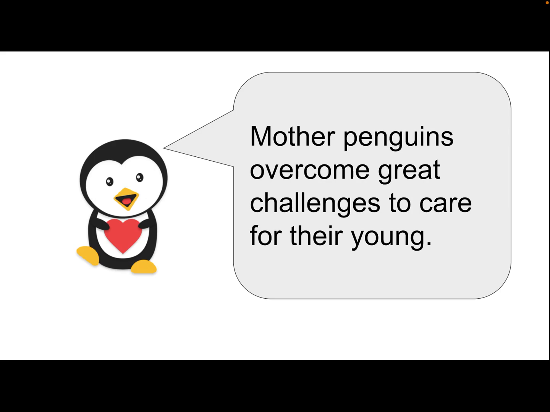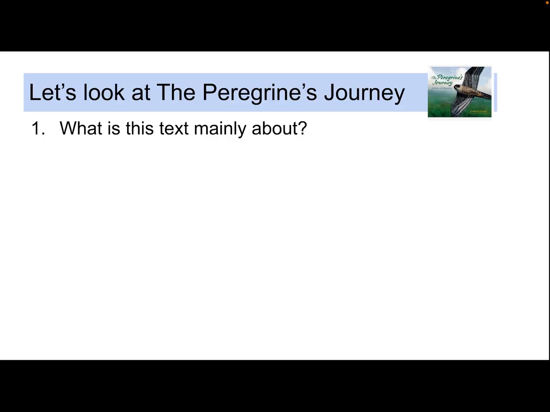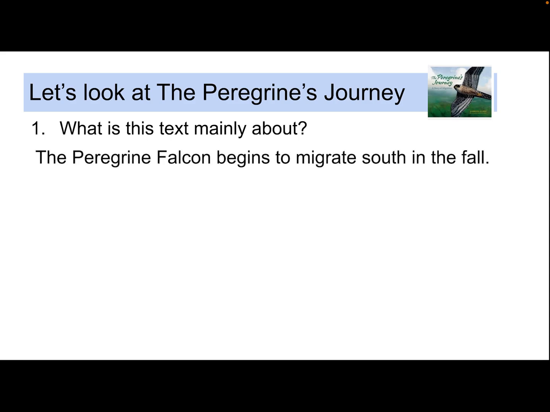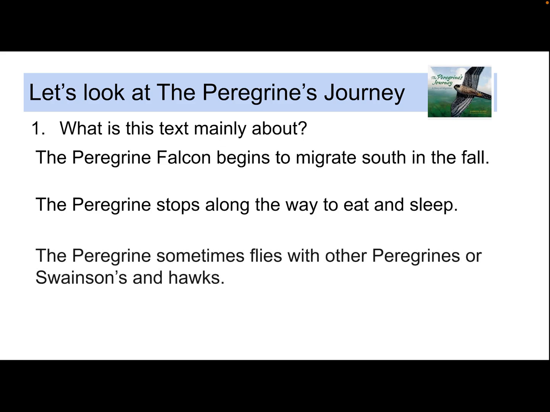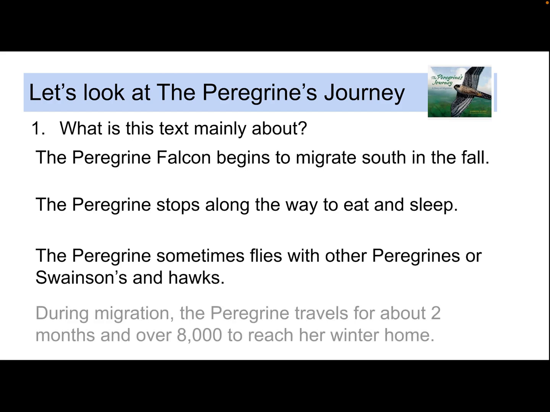Let's take a look at another book we read, The Peregrine's Journey. What was this text mainly about? In the book, it talked about how the peregrine falcon begins to migrate south in the fall. It also talks about how it stops along the way to eat and sleep. We also learned that sometimes the peregrine flies with other peregrines or swainson's hawks.